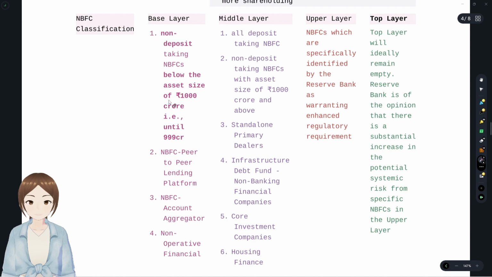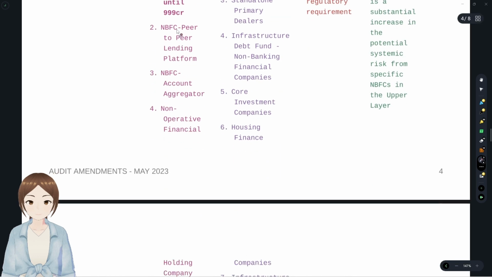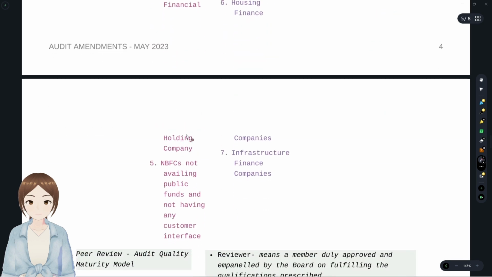That is non-deposit taking NBFCs having asset size below 1000 CR. That is, until 999 CR, it comes under the base layer only. Also NBFC peer-to-peer lending platform, NBFC account aggregator, and non-operative financial holding company, which is actually a holding company NBFC that has subsidiaries where the transactions were mostly done.